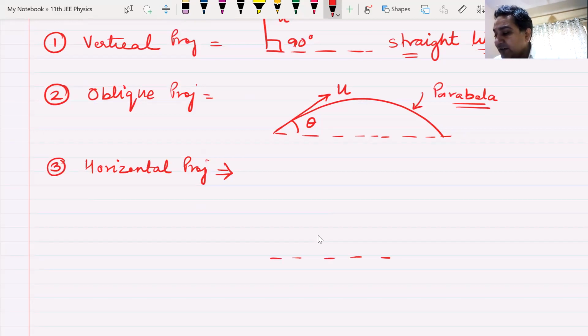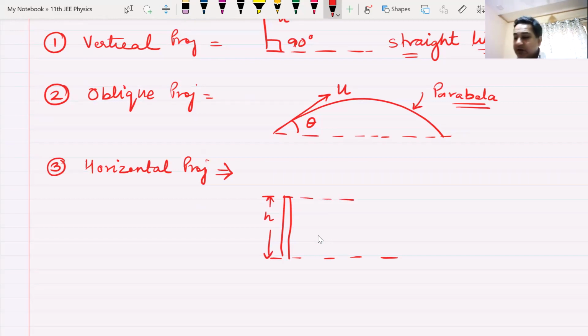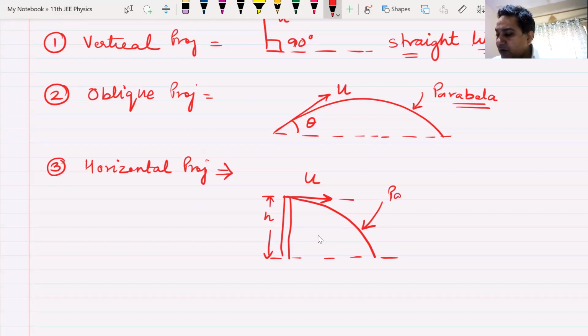And to understand this, how I'm going to throw this, I'll have to get to some height h. And then I will be throwing something parallel to the ground like this, going to fall like this. What type of trajectory is this ball going to follow? Yes, Deepak, it is also going to be a parabola.